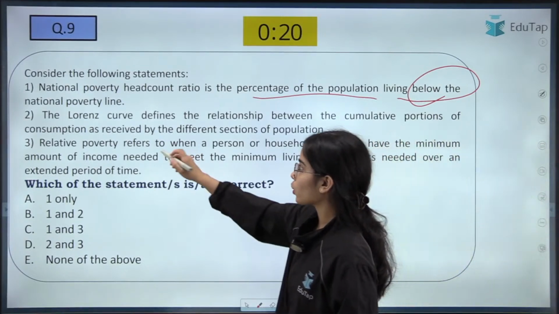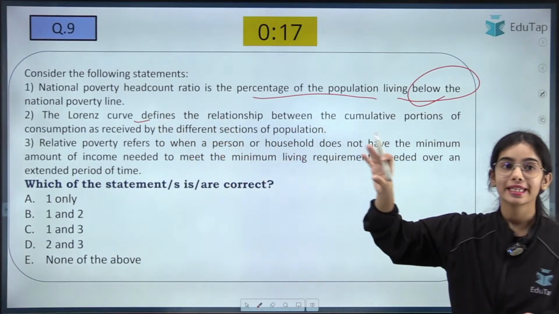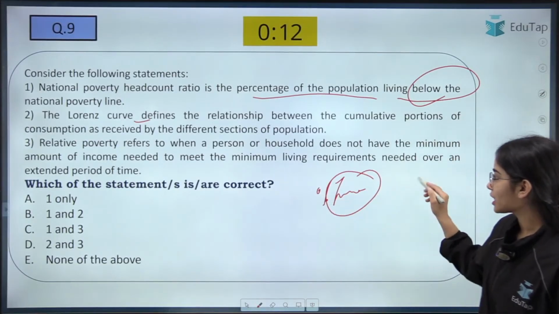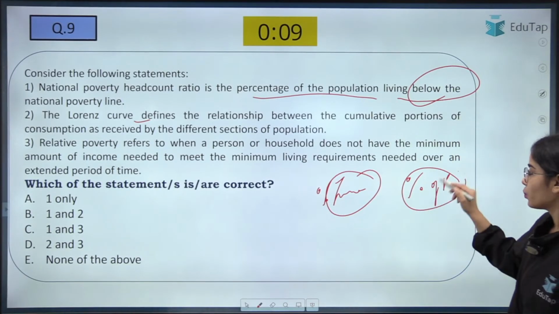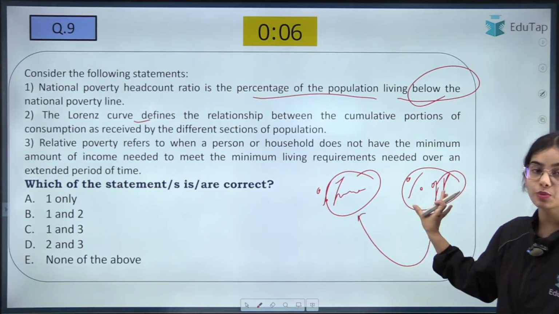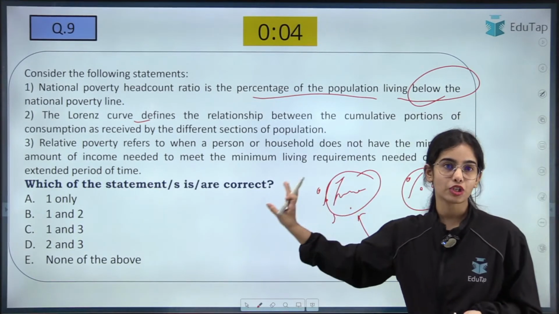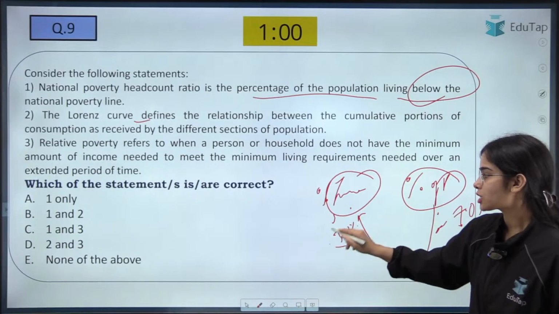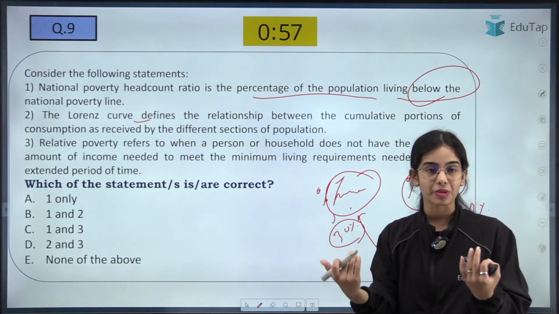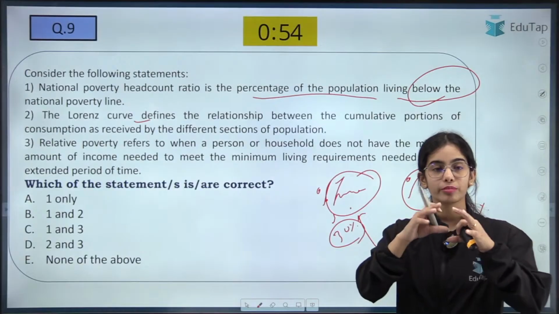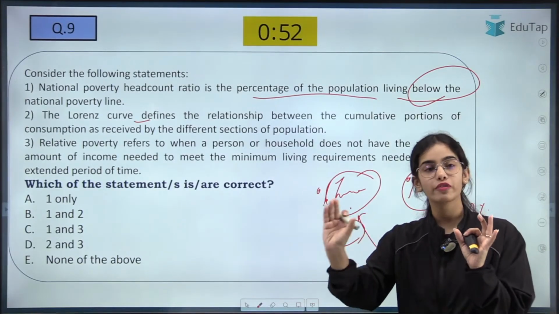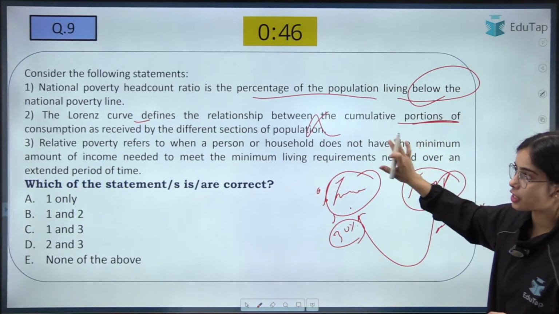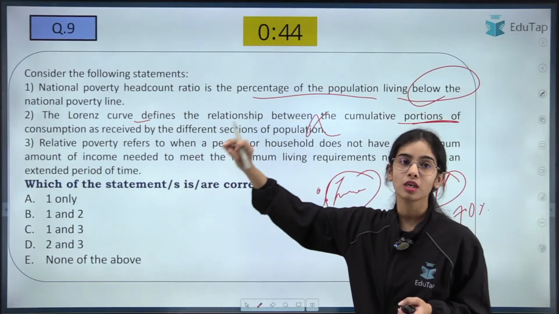The Lorenz curve is a graphical representation that shows you the relationship between the percentage of income and the percentage of the population. That is, how much percentage of the population has how much percentage of income. Let's say 70% of the population has 30% of the income. So this is shown by the Lorenz curve. It is not showing the consumption. It is showing the percentage of income against the percentage of population.